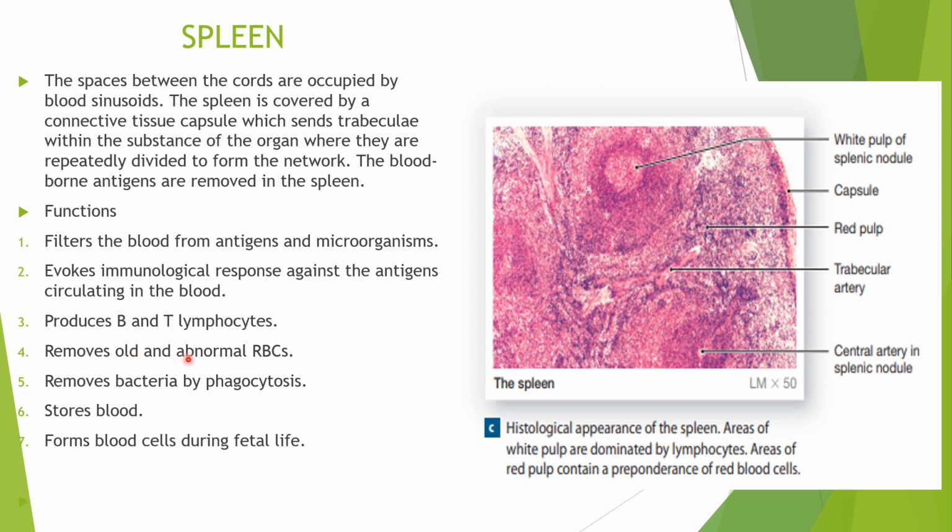It removes old and abnormal RBCs. Number five, it removes bacteria by phagocytosis. Number six, it stores blood. Number seven, it forms blood cells during fetal life. So these are the functions of the spleen, which are very, very important.